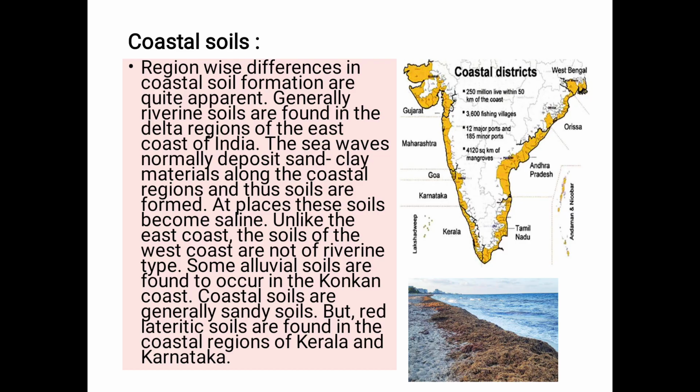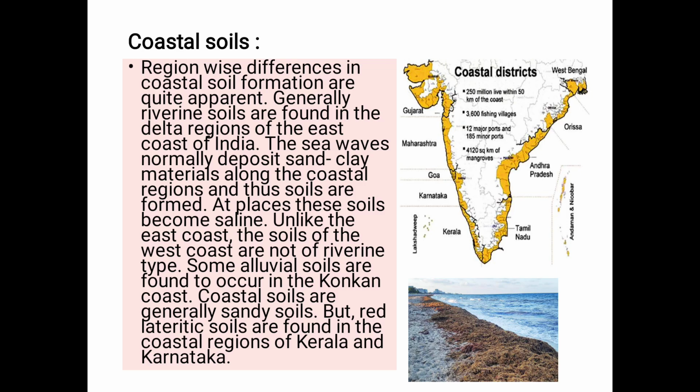So now the last one, coastal soils. So how are the coastal soils? This is the Eastern Ghats. These are the Western Ghats. So this is the Eastern coast and this is the Western coast.